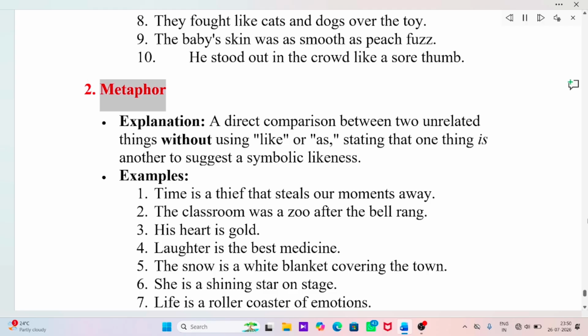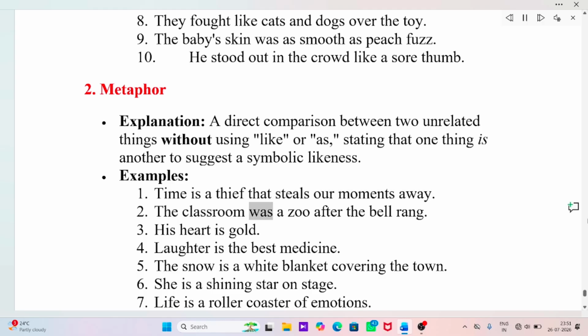2. Metaphor. Explanation: A direct comparison between two unrelated things without using like or as, stating that one thing is another to suggest a symbolic likeness. Examples: Time is a thief that steals our moments away.